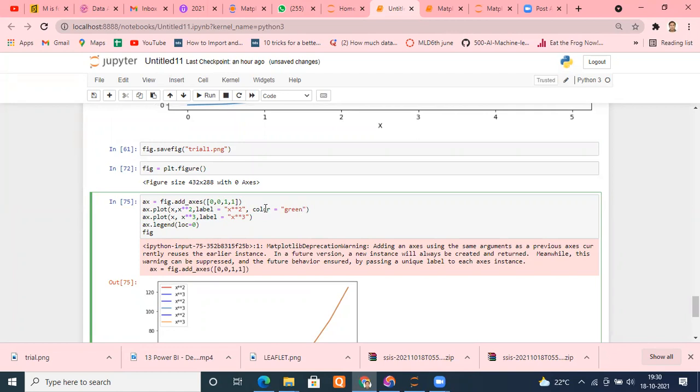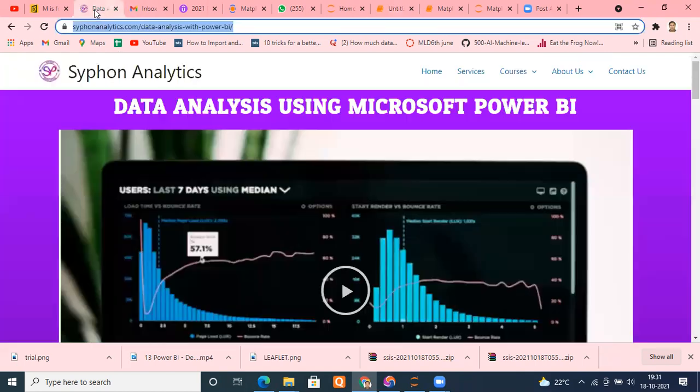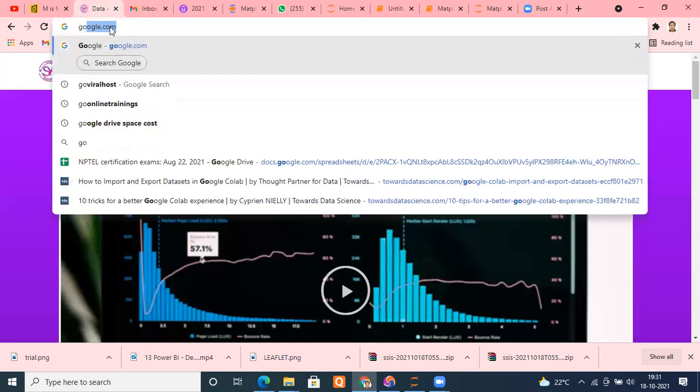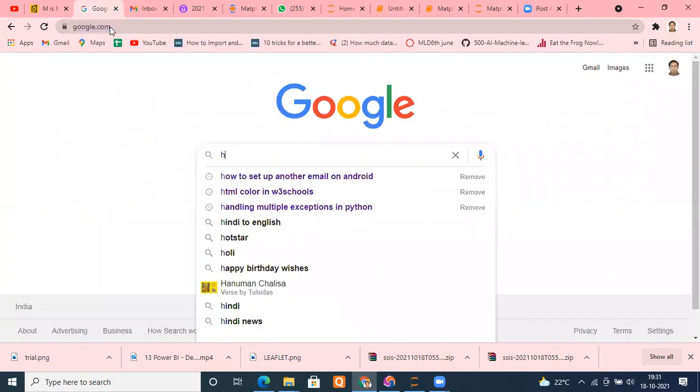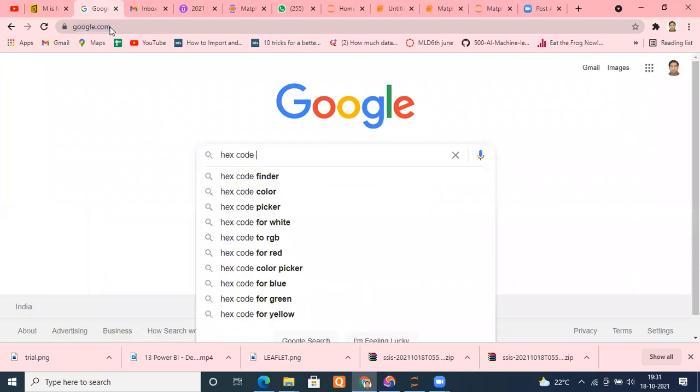Okay. In fact, instead of red, blue, green, when you work more with pictures, every color has a unique hex code. Every color has a unique hex code. You can use that hex code as well. For example, if you go there, type here and type hex code of colors. Hex code of different colors you can see.